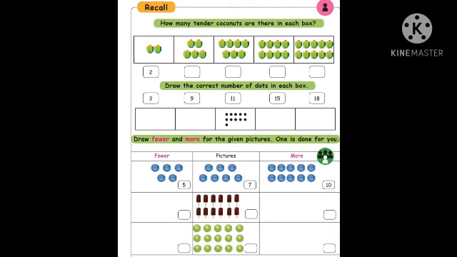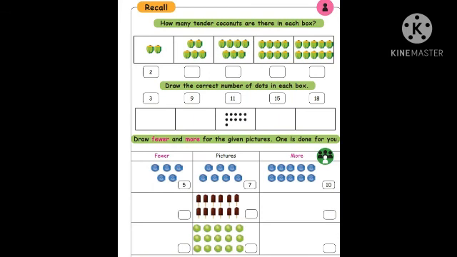Draw fewer and more for the given pictures. One is done for you. What you have to do? Okay, look at the book. When picture is not there, you have to draw, then write the number. When picture is there, you have to count and write the number. Okay, shall we do page number 17?